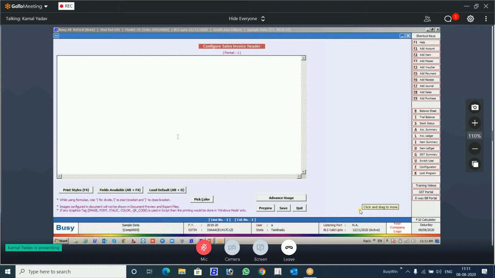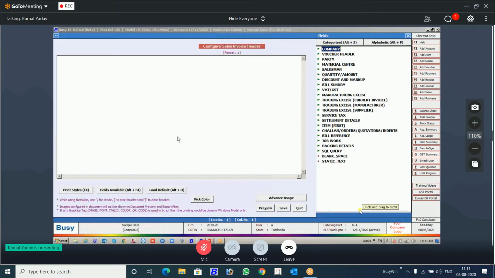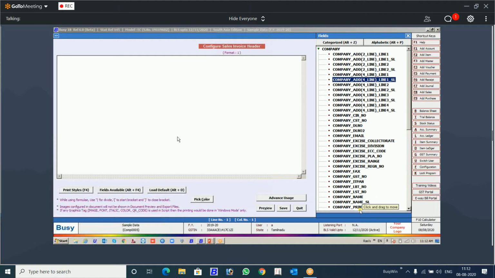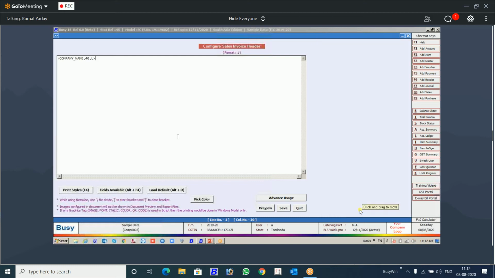There is another field, Alt F4. Now there is a list of database fields you can see on the right side. Now you have to decide which information you want to put in the QR code. So we will do it in a very simple way. Let's say my company name should be there in the QR code.